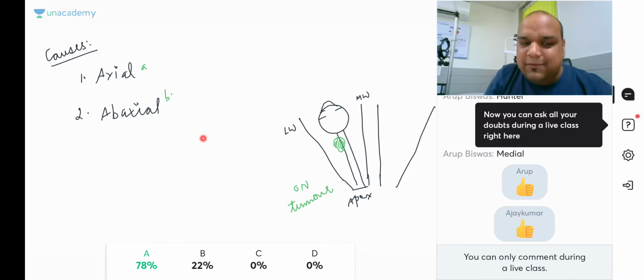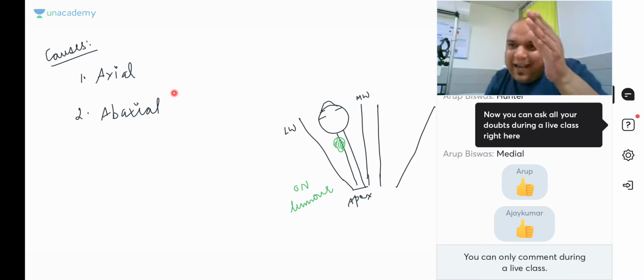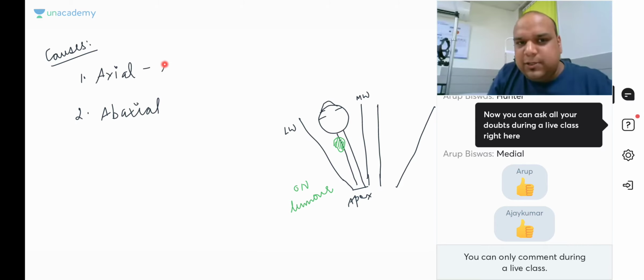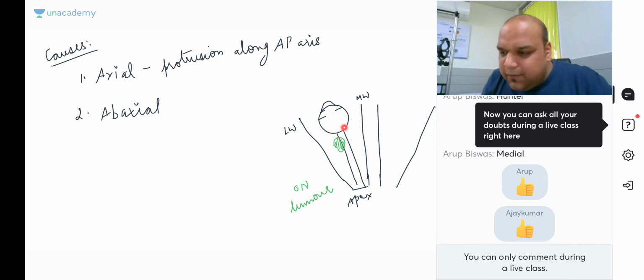Okay. So the answer to this question will be axial. I hope you understand what I'm trying to say here. Yes. Because the tumor is present right behind the eyeball, it will push it straight forward. So I will just write it: protrusion along the anteroposterior axis. Okay, everybody. So any tumor which is present right behind the eyeball will lead to axial proptosis.